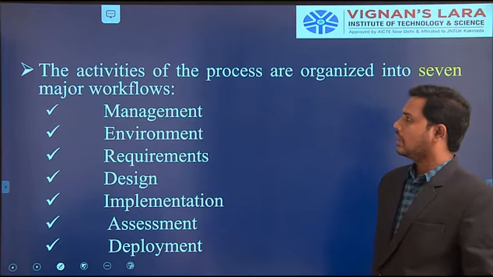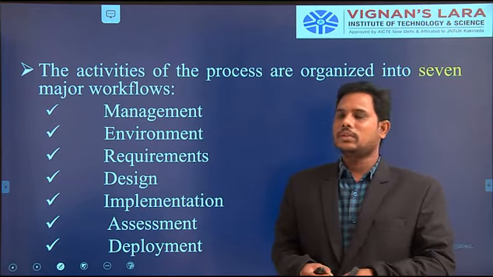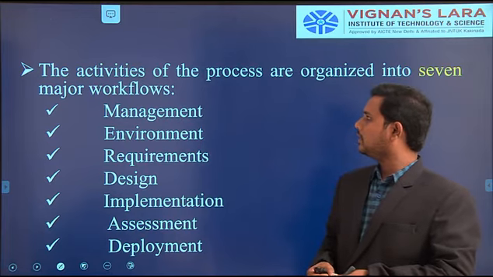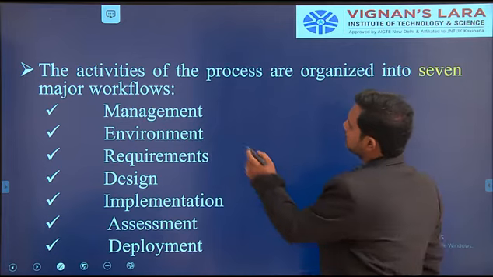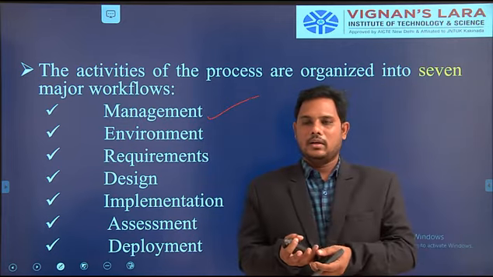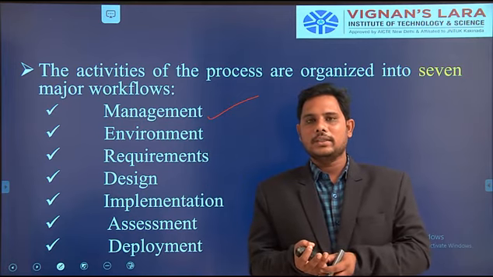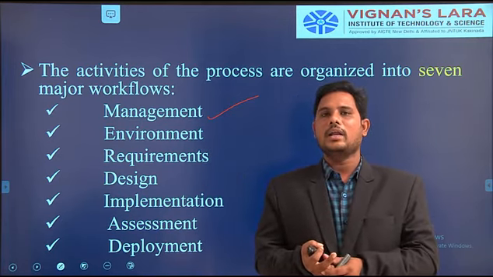Here there are seven important activity workflows, which I will explain in this class. The first one is management. The management workflow contains planning of the project, controlling of the project, and organizing of the project.